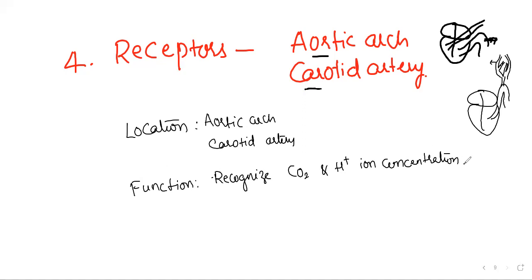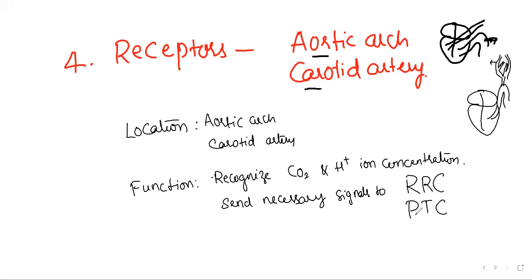Okay, after recognition, what can it do? Sending the necessary signals. Send necessary signals to both king and minister. Send necessary signals to the king. Who is the king? Respiratory Rhythm Center and Pneumotoxic Center. Sending to both, so that we can say the necessary action will be taken.